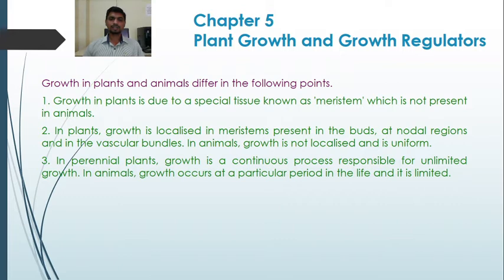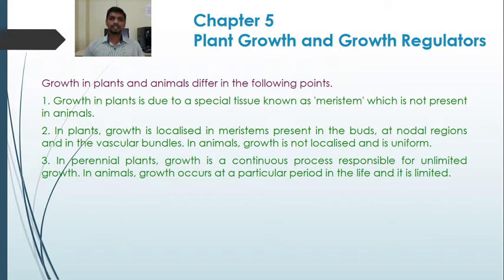So in plants, growth is localized where the meristem is present, that is, in the buds, at nodal regions and in the vascular bundles. While in animals, growth is not localized, it is uniform. The growth is uniform in animals, while in plants, growth is localized.